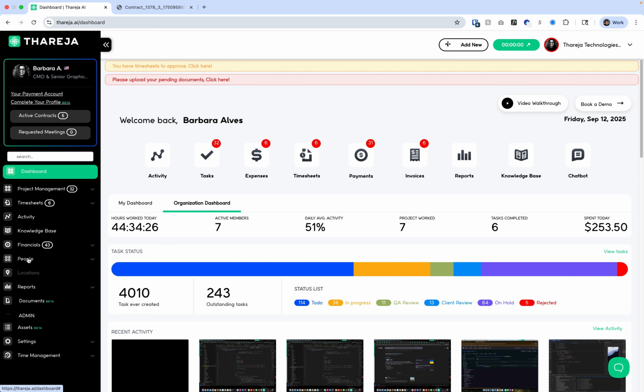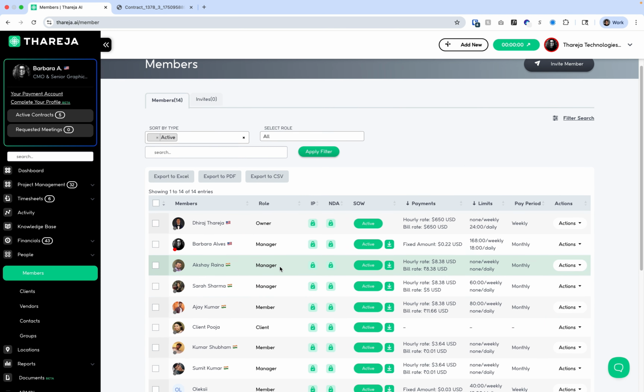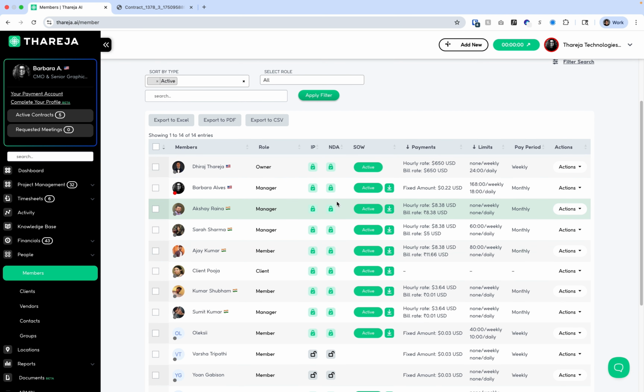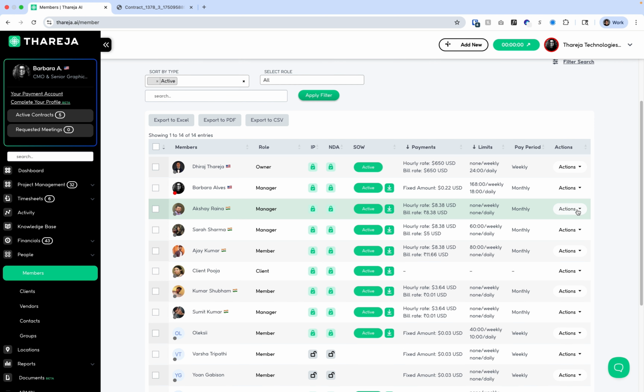you can go to your member page, and you're gonna be able to see who is compliant, who agreed with your statement of work, who agreed with your NDA, and who agreed with your IP protection agreement. Then you can see all the information like their payment, their limits, and you can make some changes if you want to.